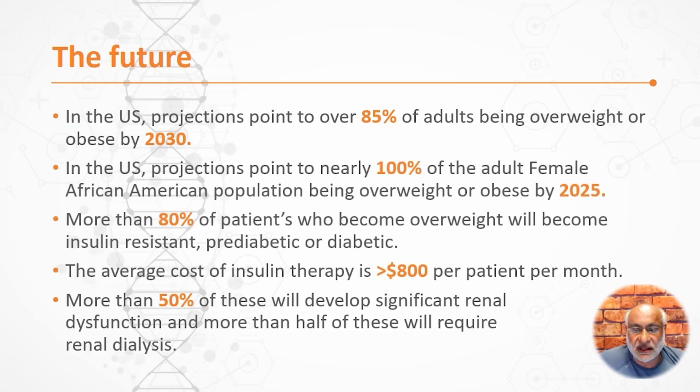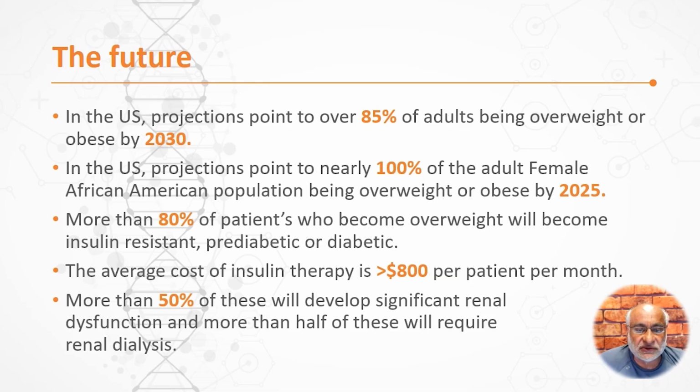So what's the future? In the US, 85% of adults will be overweight or obese by 2030. 99% of adult female African Americans will be overweight or obese by 2025 to 2035. About 80% of the patients will become overweight, insulin resistant, pre-diabetic, or diabetic. And the average cost of insulin therapy is greater than $800 per month. Each patient that becomes insulin dependent costs us about $10,000 in US dollars per year.